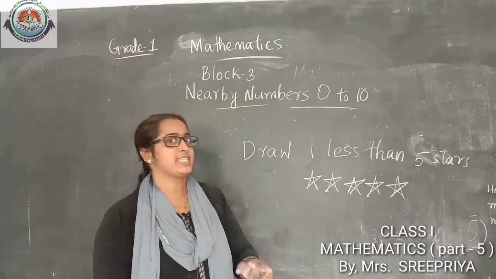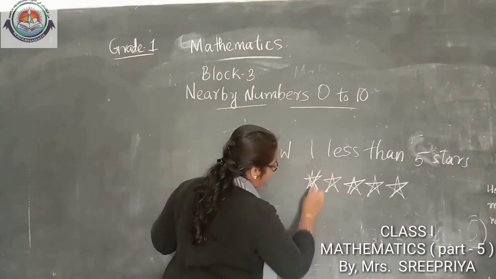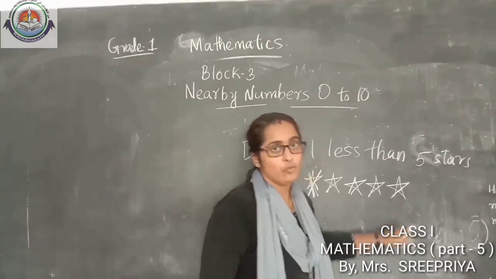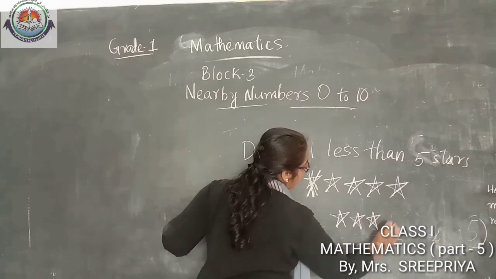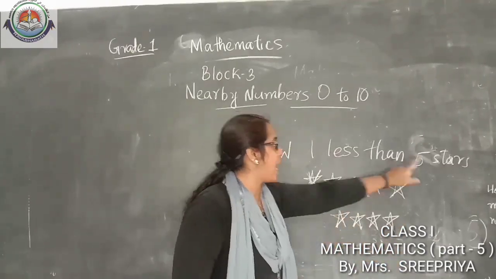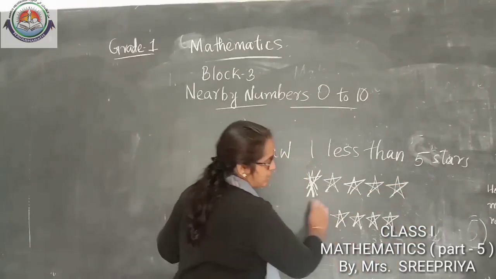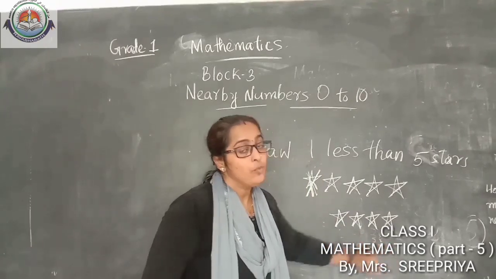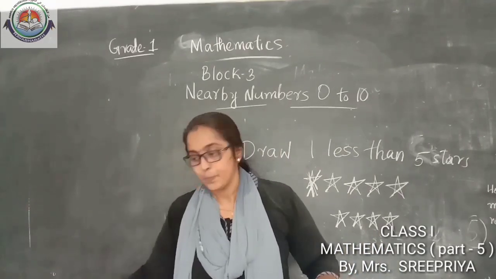1 less than. Less than means what? We need to cut. Now, how many will be there? 1, 2, 3, 4. So, we need to draw how many stars? 1, 2, 3, 4. 1 less than 5 stars means 5 stars are already there. We need to cut 1 star. Then we will get how many? We need to draw 4 stars. Understood? Yes.